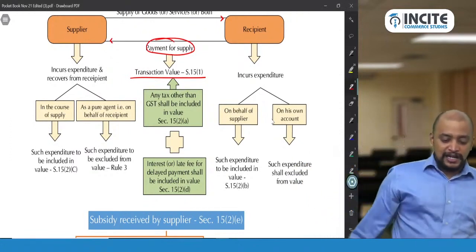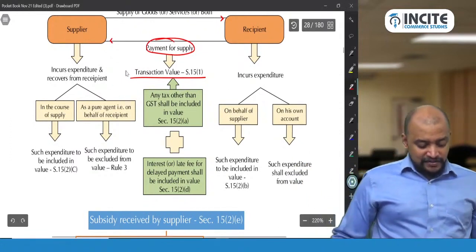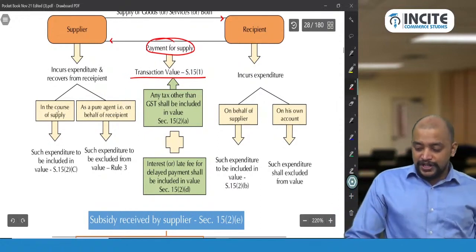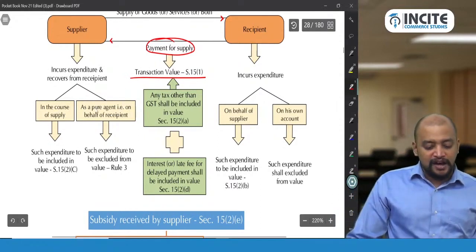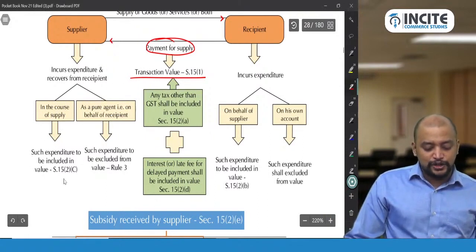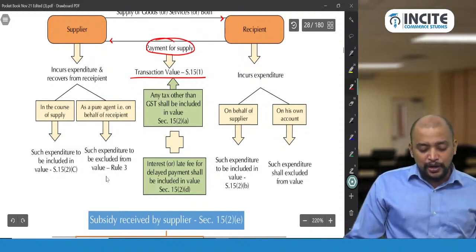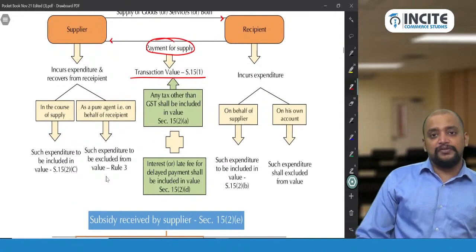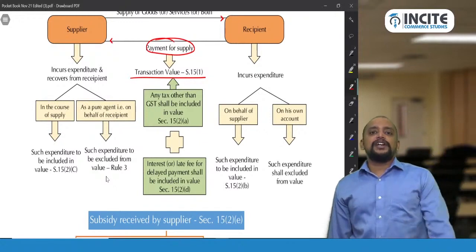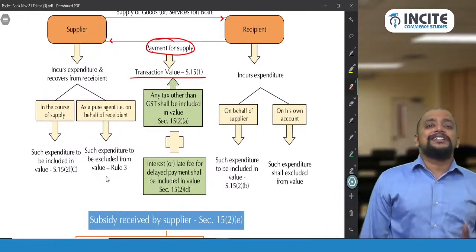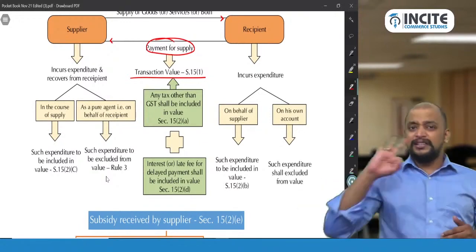So see, the supplier incurs an expenditure and recovers from the recipient in the course of supply or as a pure agent on behalf of the recipient. If it is in the course of supply, such expenditure is to be included in the value as per section 15.2c. Suppose it is as a pure agent, such expenditure is excluded from the value. So first we need to check when that expenditure will be called as expenditure incurred as a pure agent. 3 points.